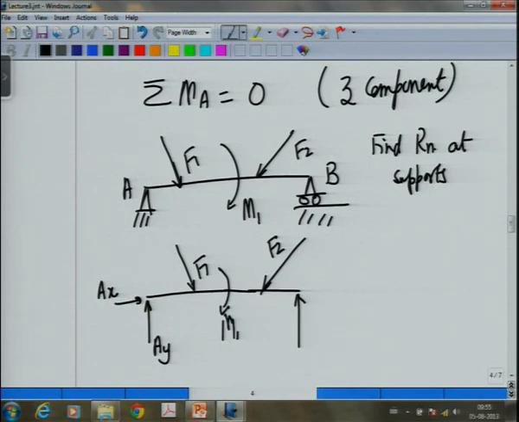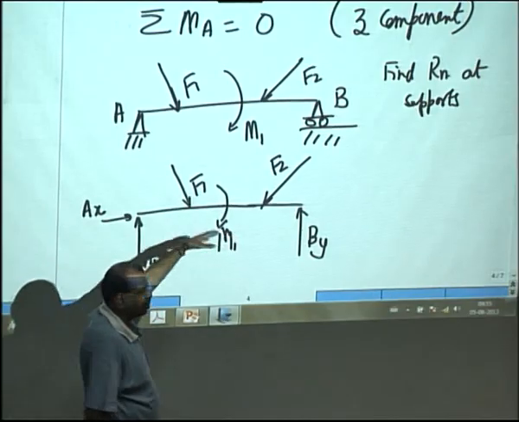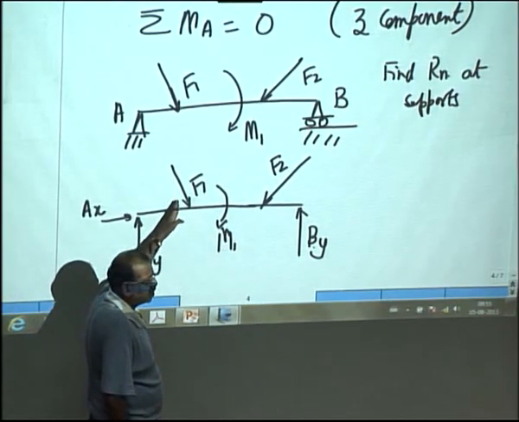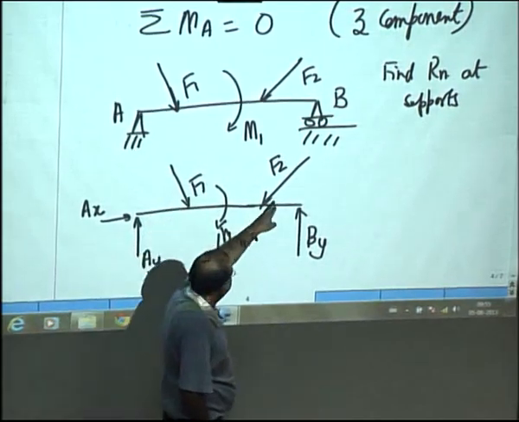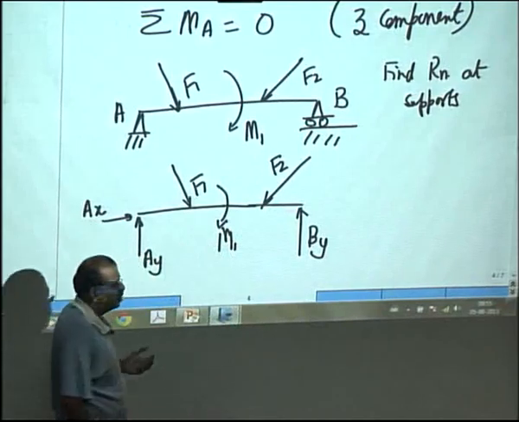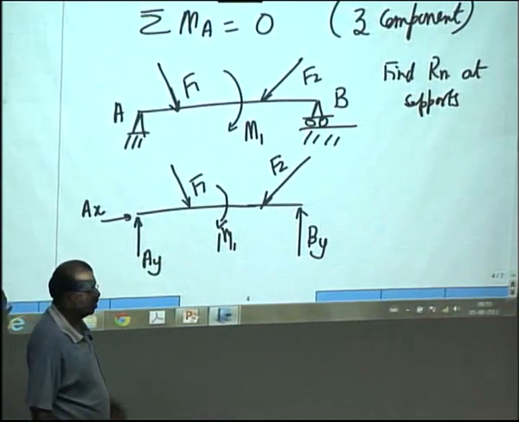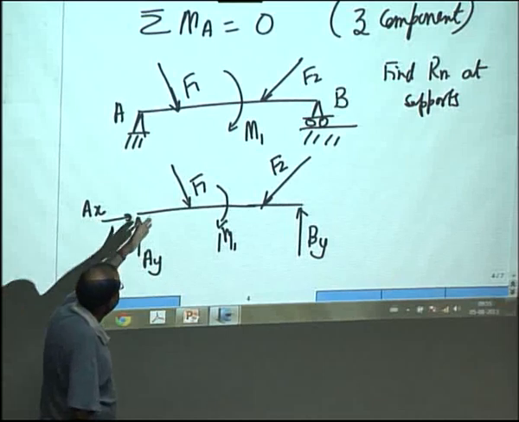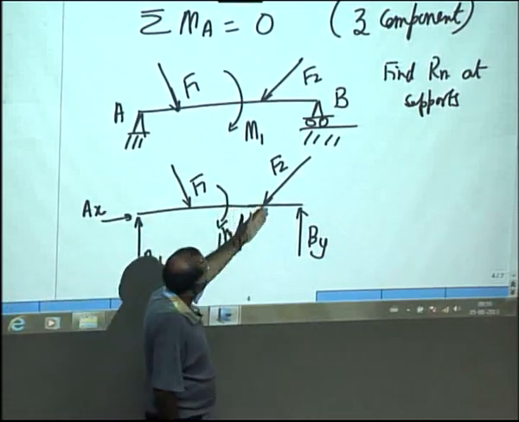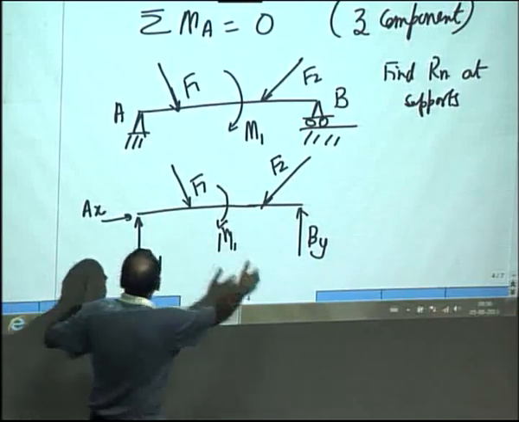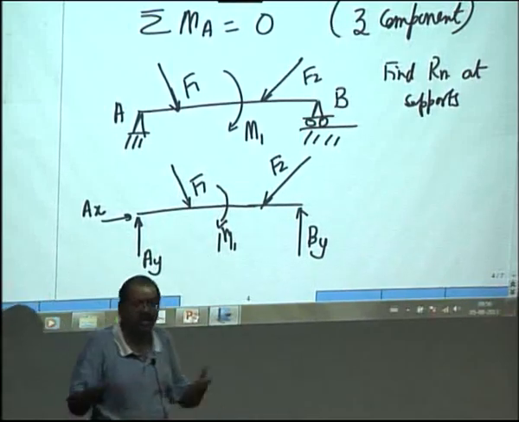So, at B I will get only By. Now if I write sigma Fx is equal to 0, let us assume x is positive direction, I will get F1 cos alpha minus F2 cos beta plus Ax is equal to 0. That will give us the x equation. The y equation: minus F1 cos beta minus F2 cos gamma, whatever those angles are, plus Ay plus By is equal to 0.